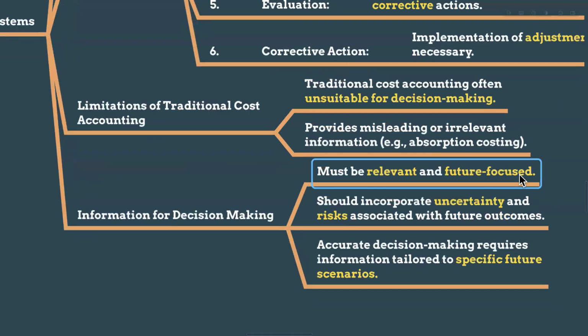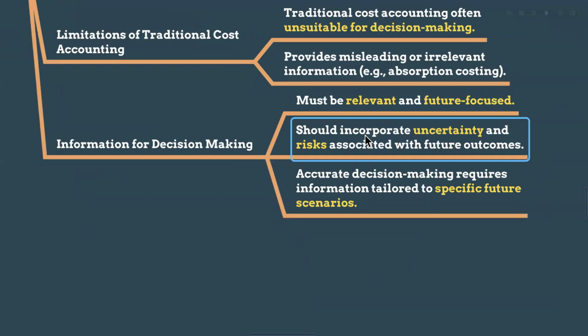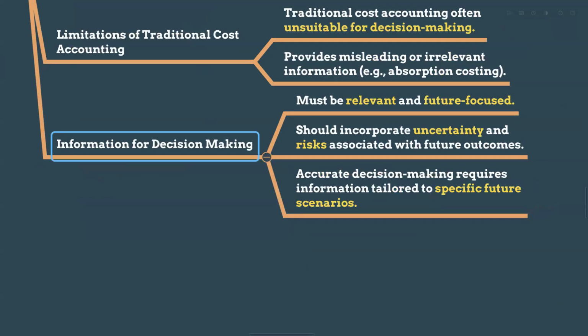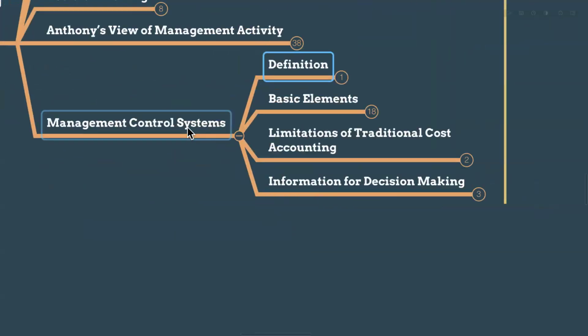And information for decision making must be relevant and future focused, and should incorporate uncertainty and risk associated with the future outcomes. And accurate decision making requires information tailored for specific future scenarios. So that is good enough to do our question.